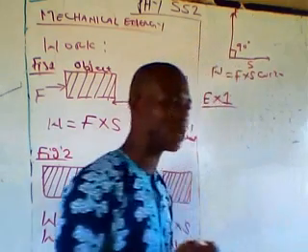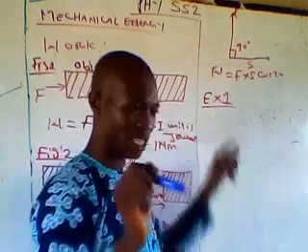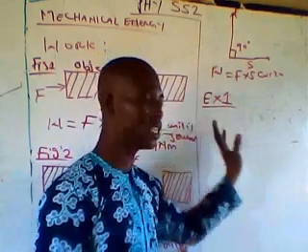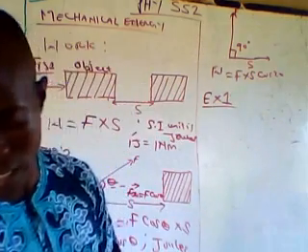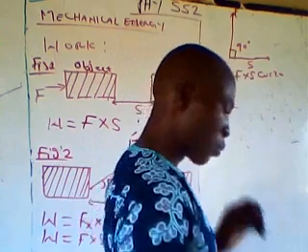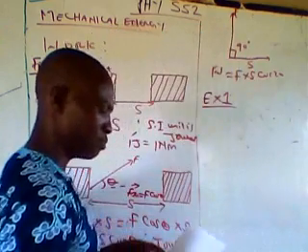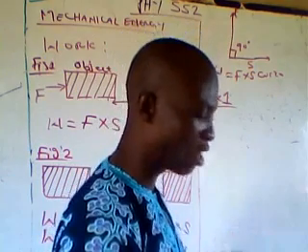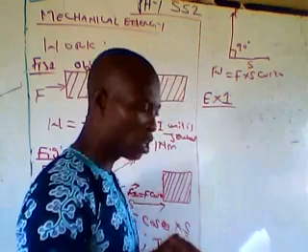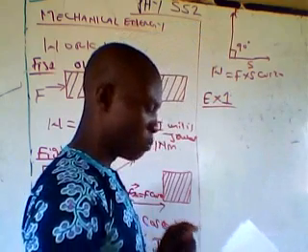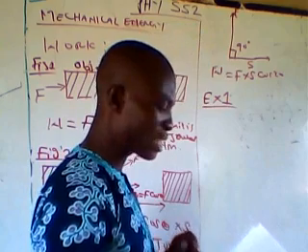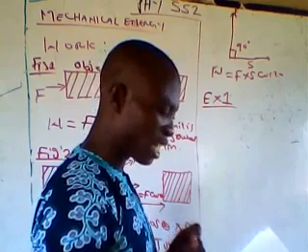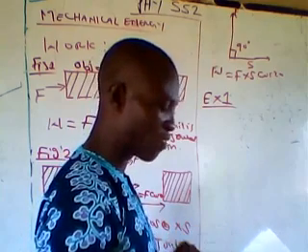The question for this example 1 is in your notes that accompany this video, so I will just give you the solution to that example. Listen to the question. A load is pulled 40 meters along the horizontal floor by a constant force of 6 Newton, which acts at an angle theta to the floor. Determine the value of angle theta if the work done by the force is 75 joules.